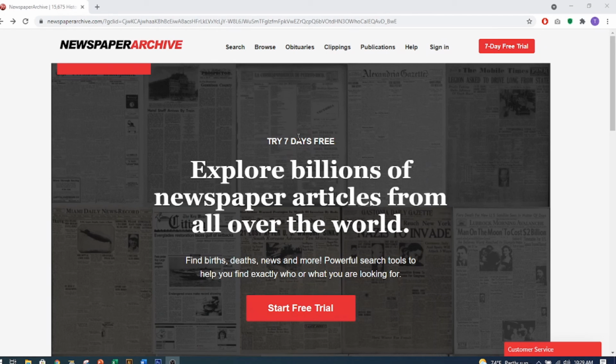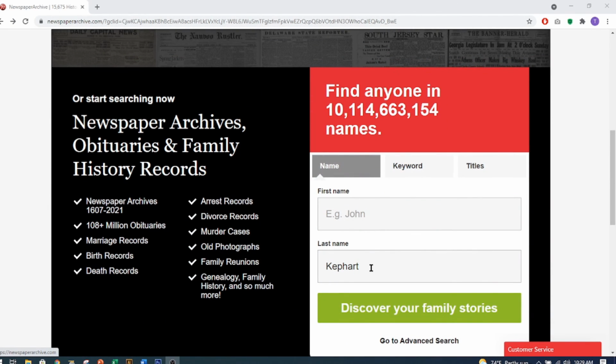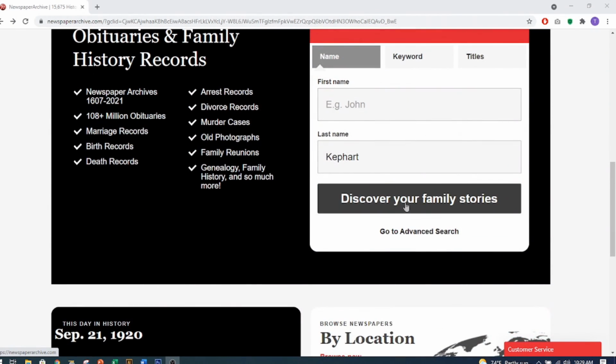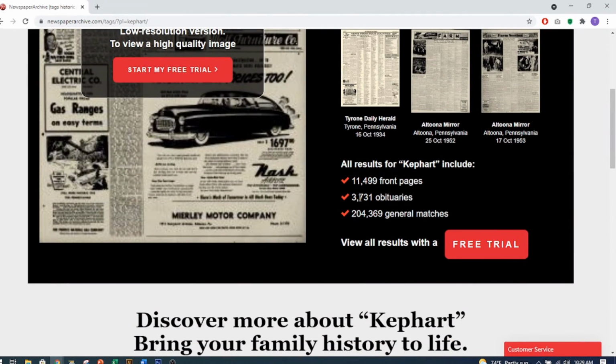Okay, one more source that you might want to check for newspapers. Again, it is a subscription, but Newspaper Archives. So you can come down here, and I did Kephart and discover your family, and it gives me the results down here. This is 11,409 on the front page. This is how many obituaries and general matches.